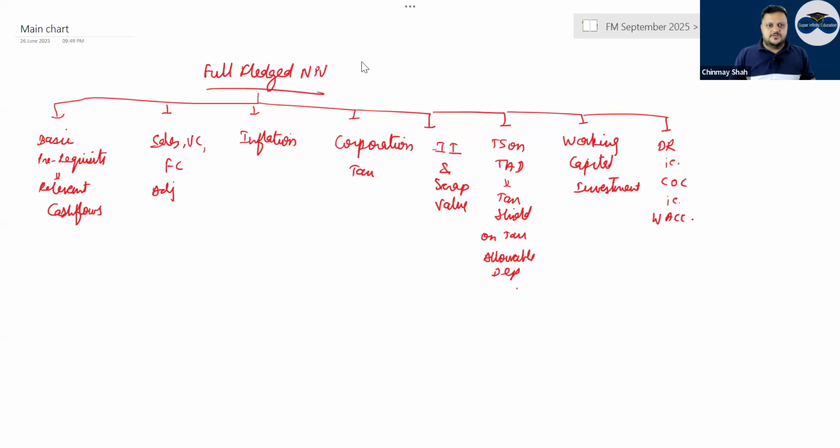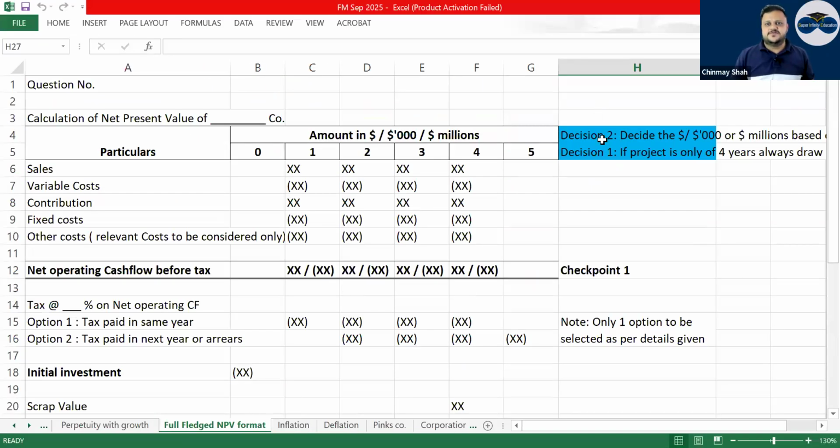Quickly join it. The format for NPV. The full-fledged NPV format that is there.